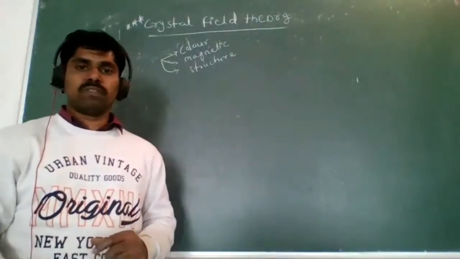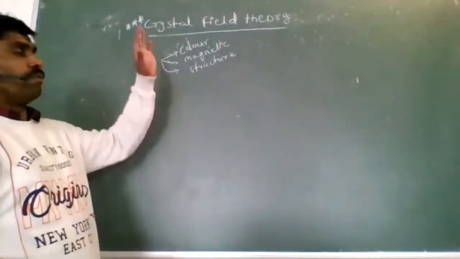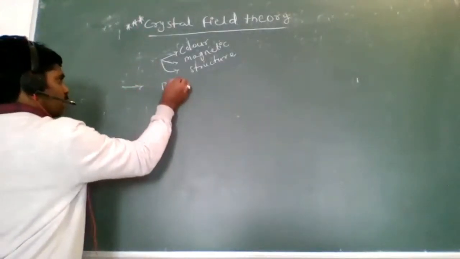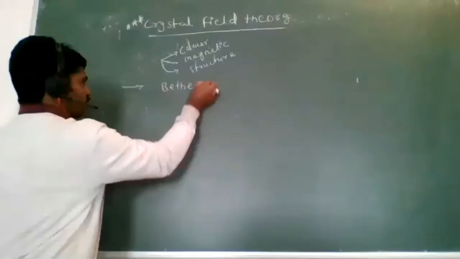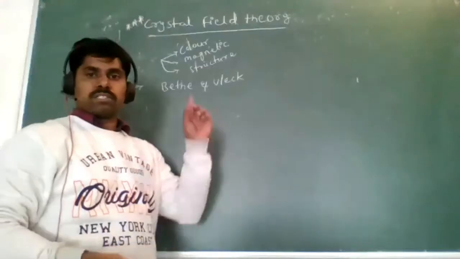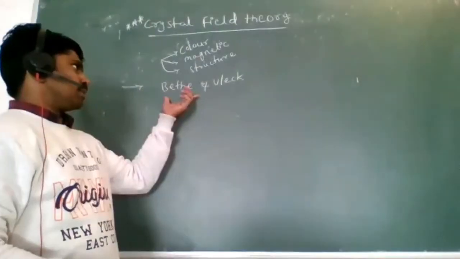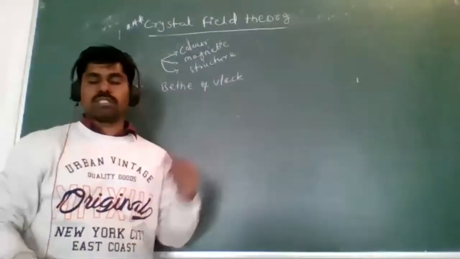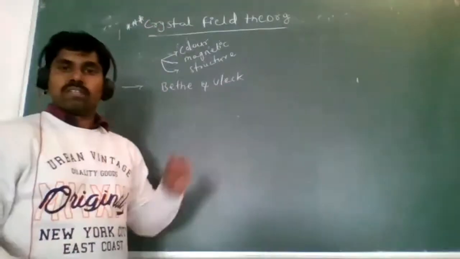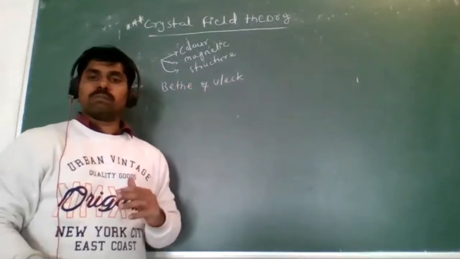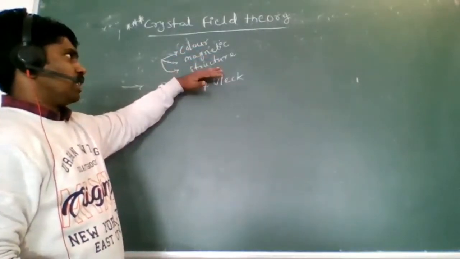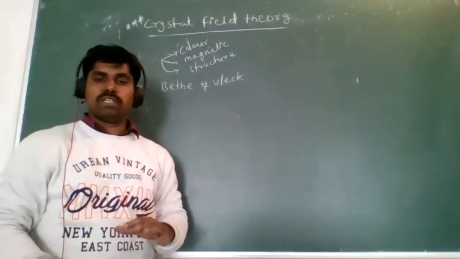Now, who proposed this crystal field theory? The persons are Bethe and Blake. Crystal field theory was proposed by Bethe and Blake. These two scientists explained crystal field theory, which explains the color, magnetic nature and structure of the transition elements. Did you understand?